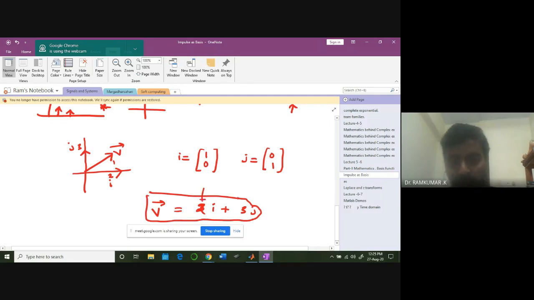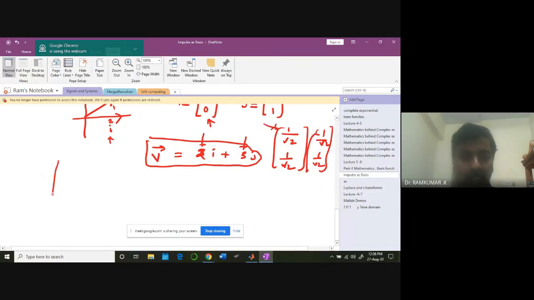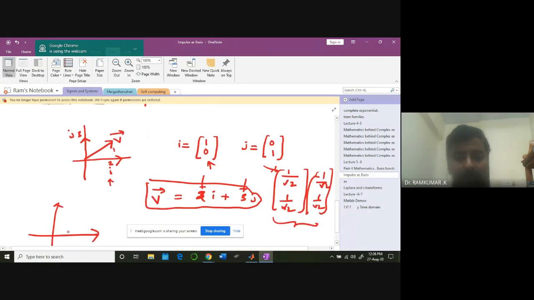So how did we arrive at this 2 and 3? By taking the inner product. Remember, that's what we did. That's why I'm telling you again. It's all coming from linear algebra. But the key point is, if the i and j are something like this, i and j, they are also orthonormal. Why is this also orthogonal? This is nothing but a 45 degree shift. So this is nothing but a 45 degree rotation of the ij.